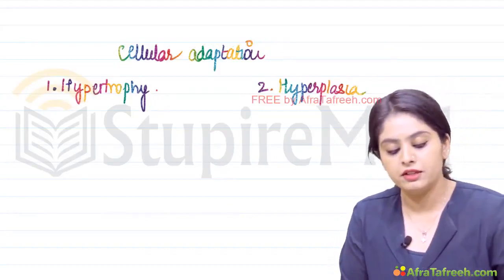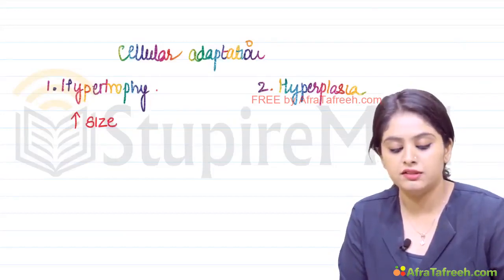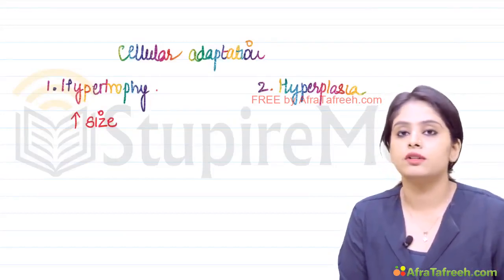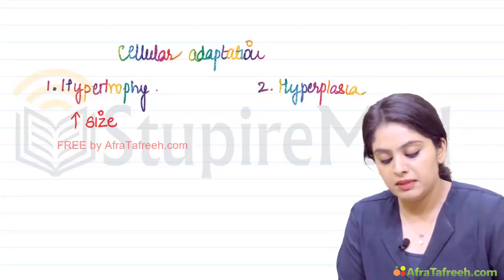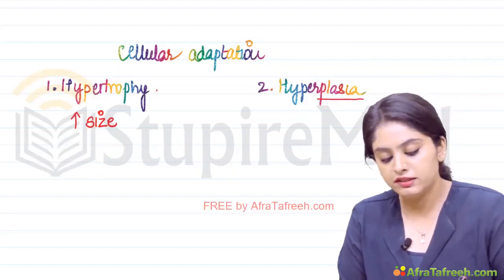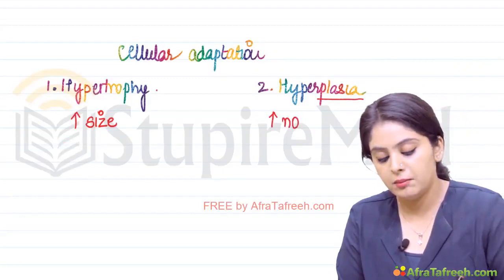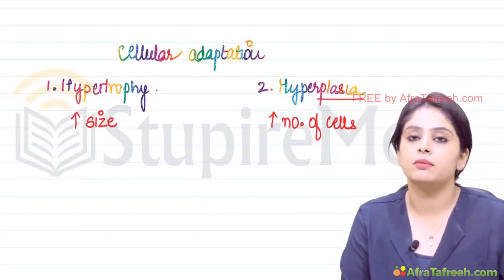What is hypertrophy? It is an increase in the size of the cell or the organ. Hyperplasia, plasia means growth. So this is an increase in the number of the cells.